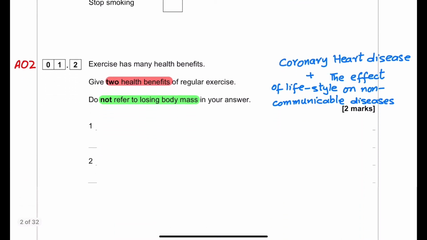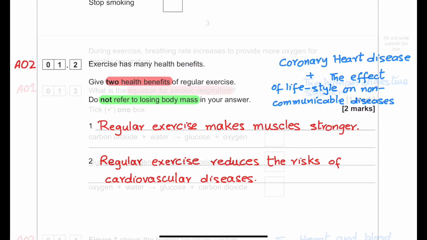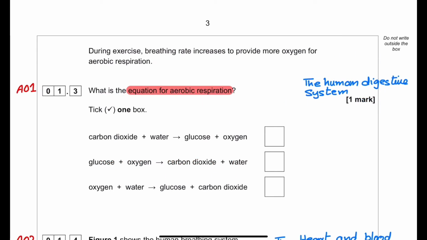Let's see the model answer. The model answer is: regular exercise makes muscles stronger. Regular exercise reduces the risk of cardiovascular diseases such as heart attack. During exercise, breathing rate increases to provide more oxygen for aerobic respiration.